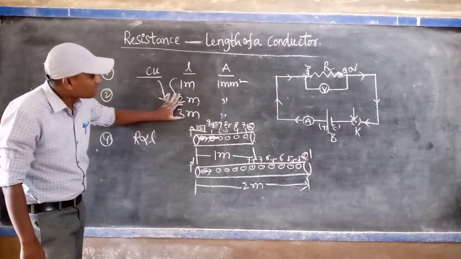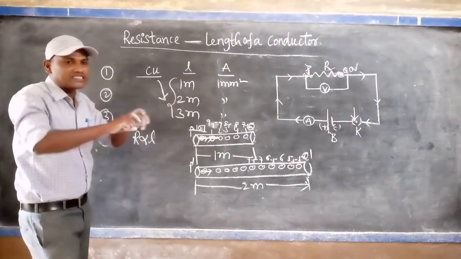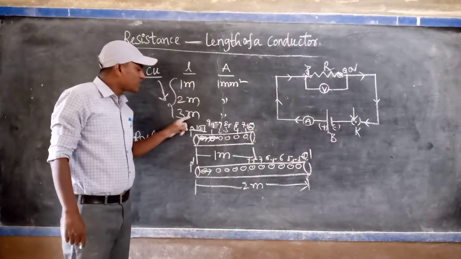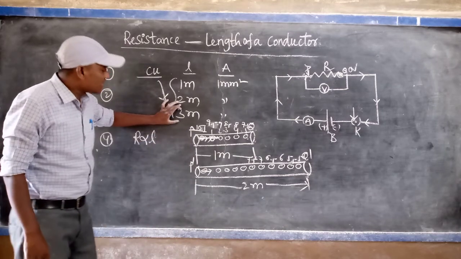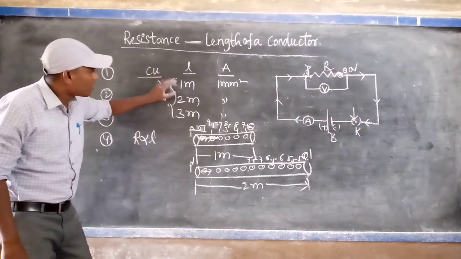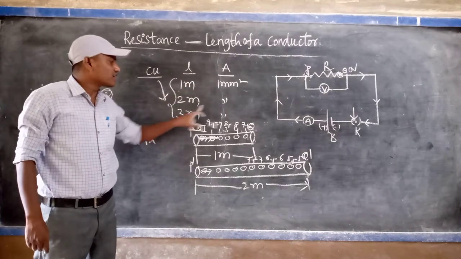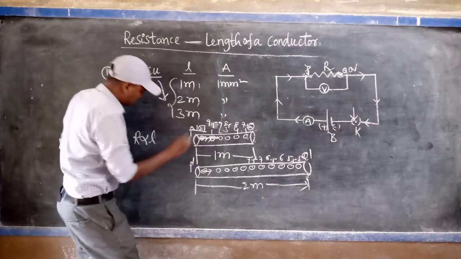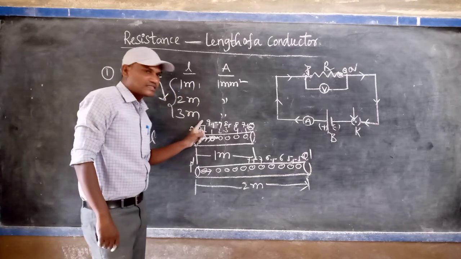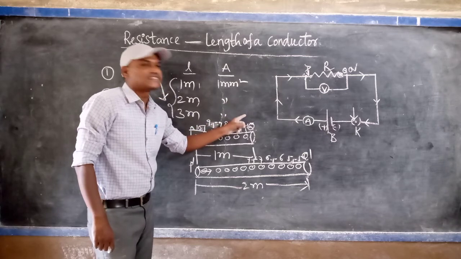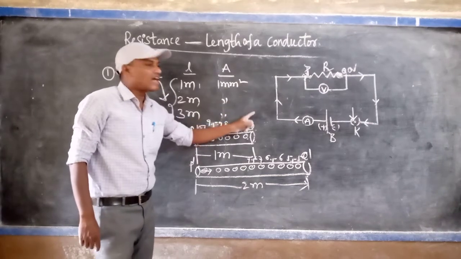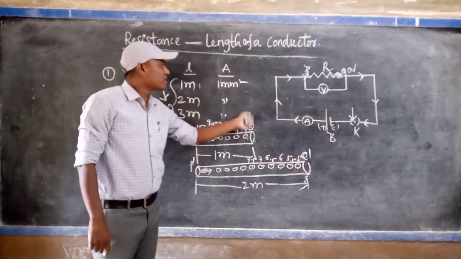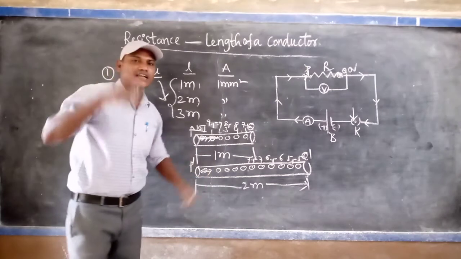Because in the 3 meter length of wire, you are observing that ions and atoms increase, 3 times that of the 1 meter wire. So 1 meter will allow more current, 3 meters less current, and 2 meters is moderate. Means if the length increases, flow of current decreases, which is nothing but resistance also increases. In reverse, if the length decreases, flow of current increases, which is nothing but resistance also decreases.